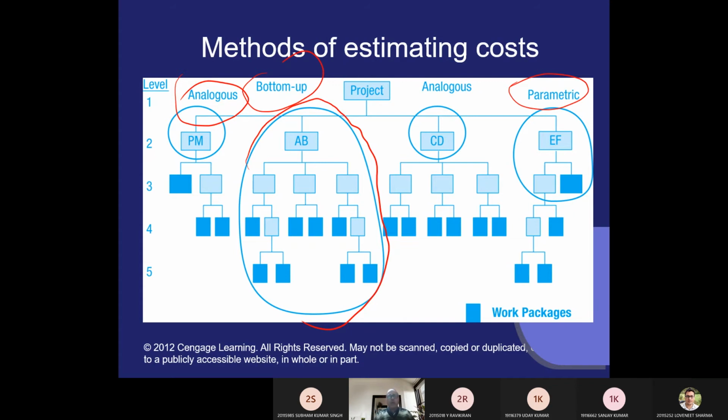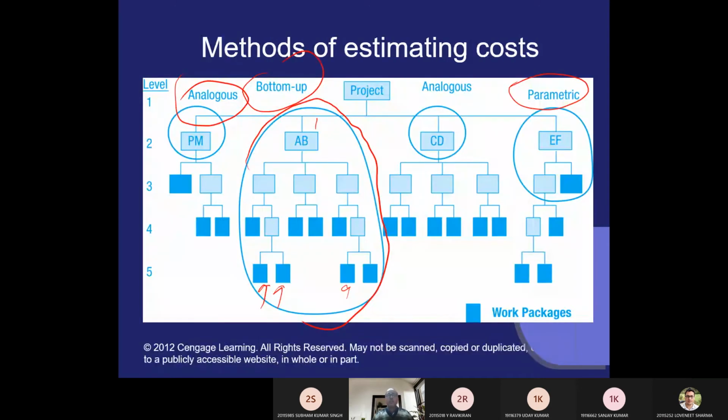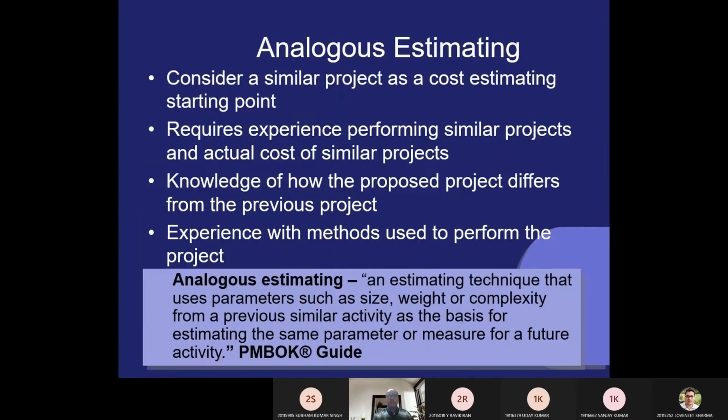In the bottom-up method, you start calculating the cost from the bottom and reach the top. This is the bottom-up estimation method. Then you have the analogous method, which starts from the top and goes to the bottom. And in the parametric method, you take it step by step, one by one. I am explaining to you. First I am taking the analogous method, because the first is the analogous method. Analogous estimation method considers a similar project.